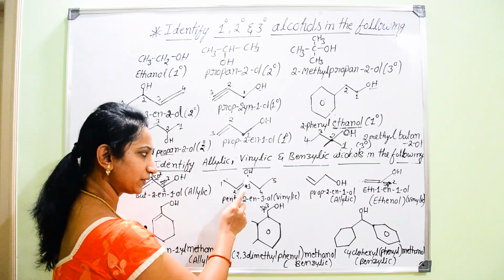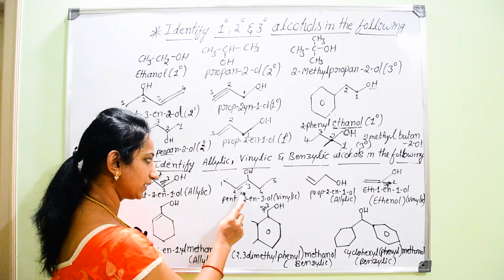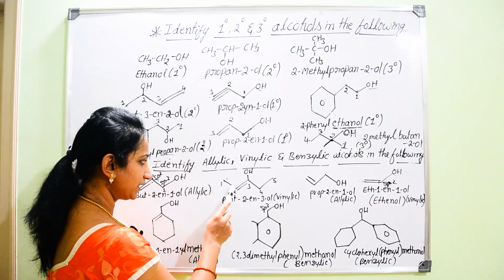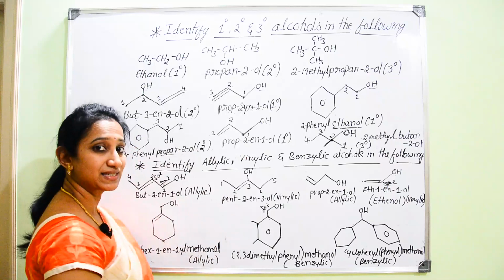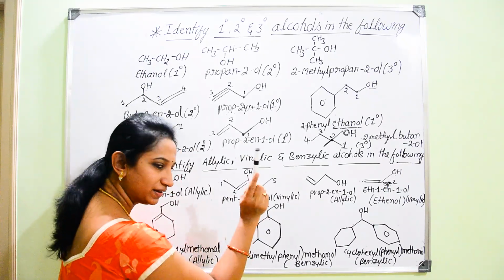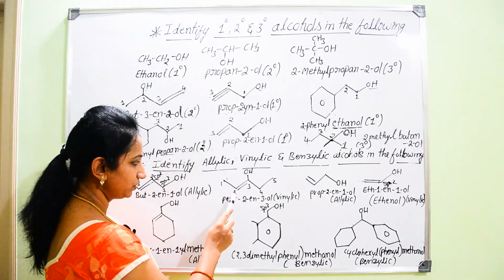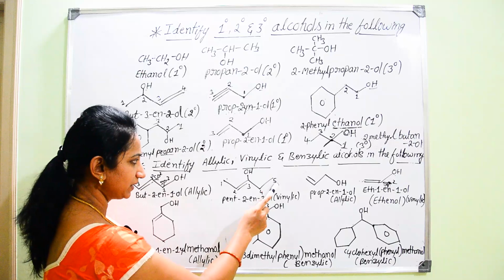Here from this side also you will get 3. But in addition to OH, there is one more, that is double bond. From this side if you count, both OH as well as double bond will get the least numbers. Hence we can give the numbering from left hand side to the right hand side. 1, 2, 3, 4, 5. Now what is that number?